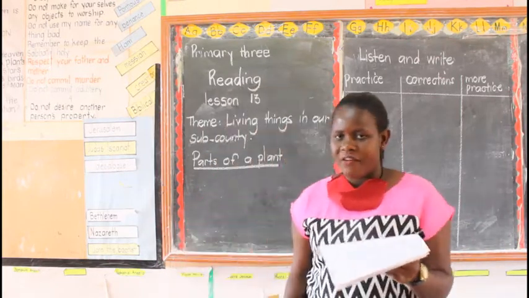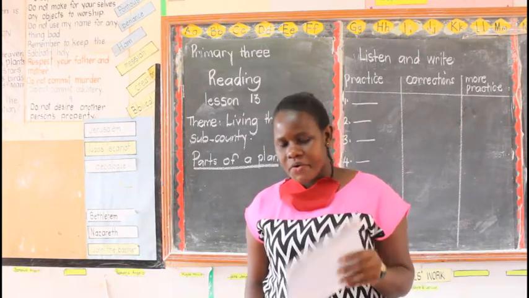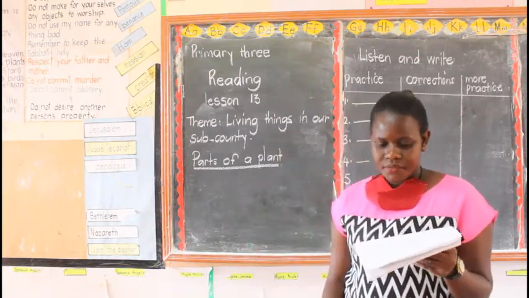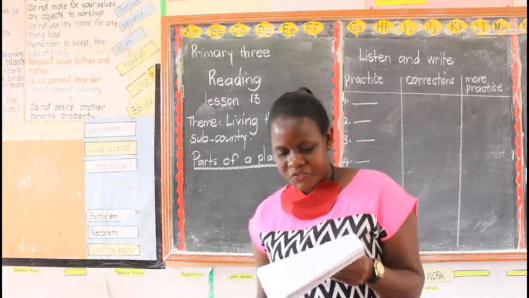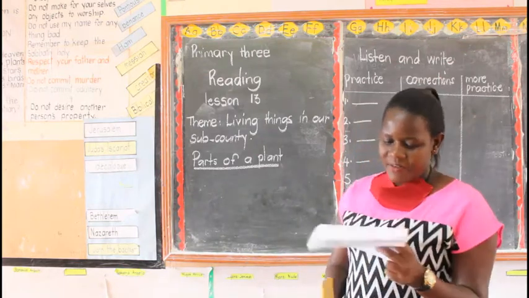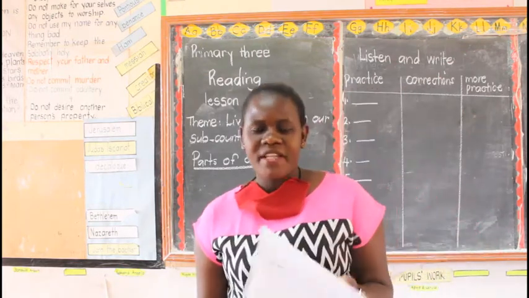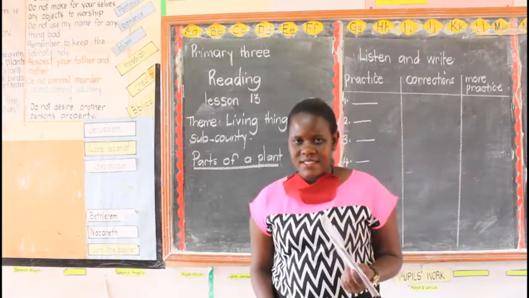Roots. You have been seeing the roots on my flower, so now write for me the word roots. Are you there? You're good children. Number 5. Number 5, we finished the roots. Write for me there, seeds. Seeds.